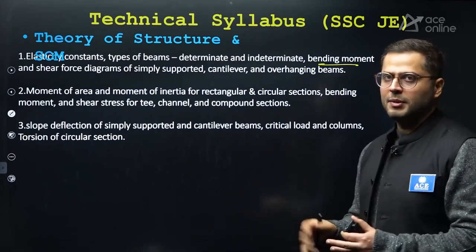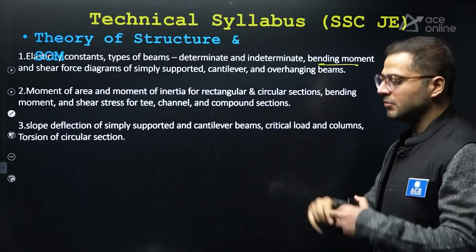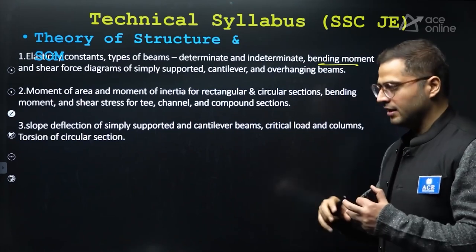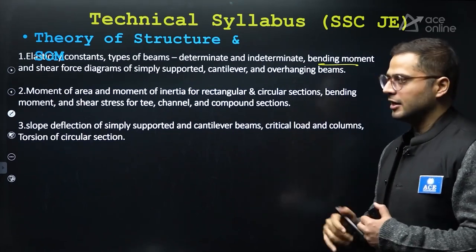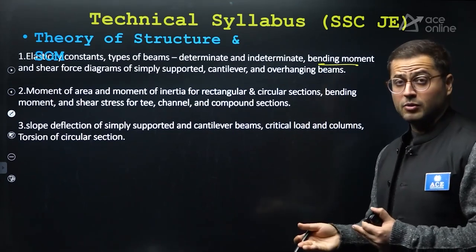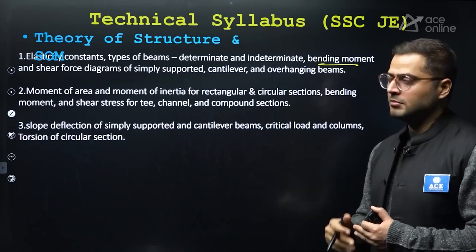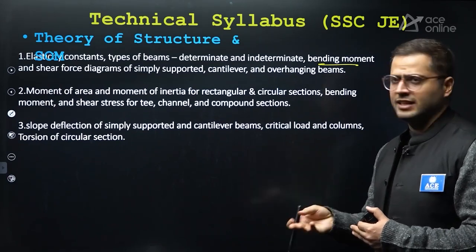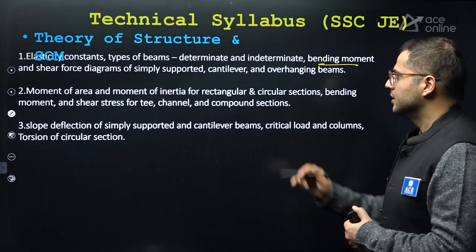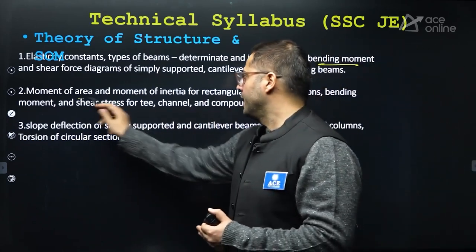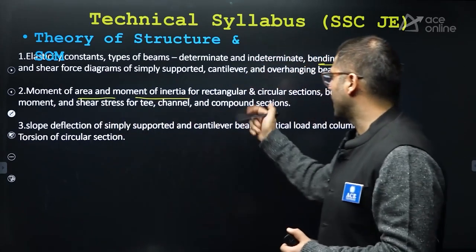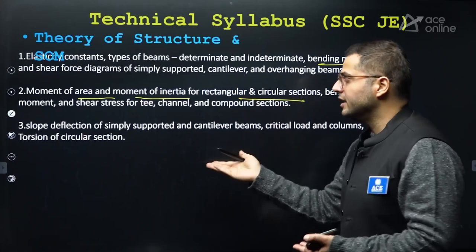Simply supported beams they will be asking, or they will be asking what are the end moments which are produced in a fixed beam, like that, which are calculated from the area moment theorem or Castigliano's theorem. So moment of area, moment of inertia of rectangular and circular cross sections, it's very easy.